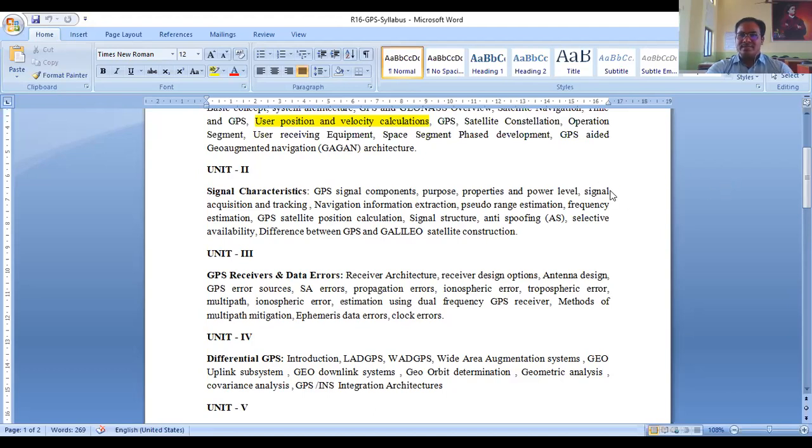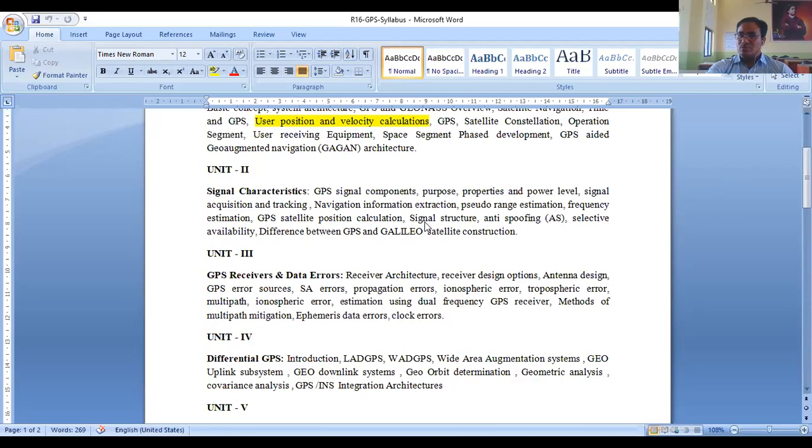And we learn techniques like signal acquisition and tracking, and how to extract the navigation information, that is called navigation information extraction. As already said, we are using two special pseudo-random noise codes, PRN codes.